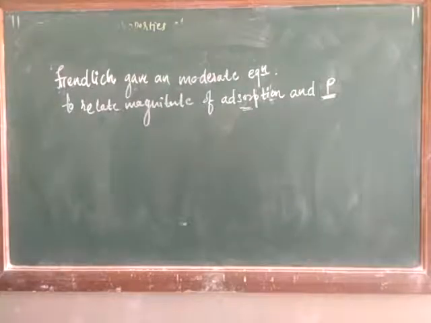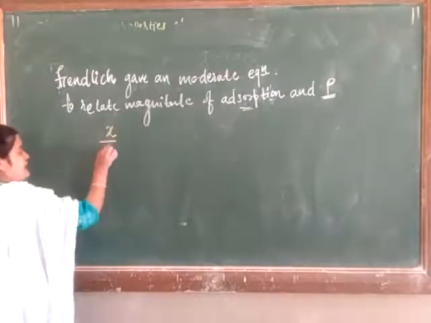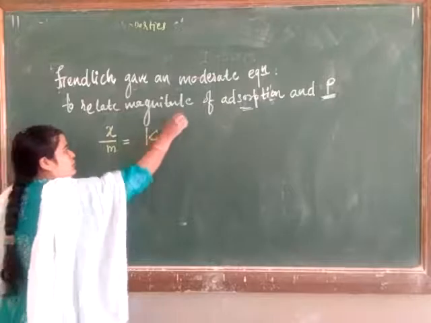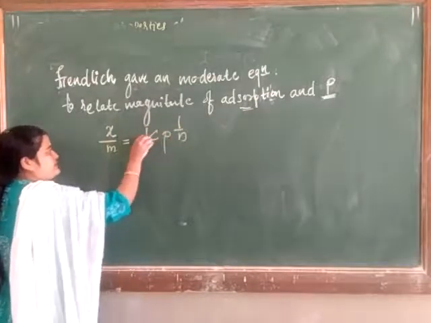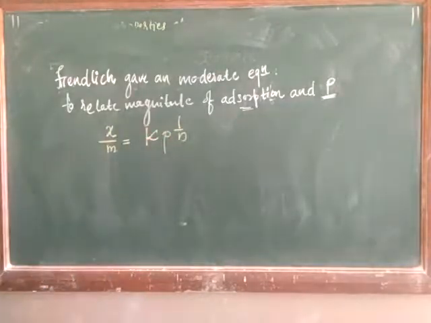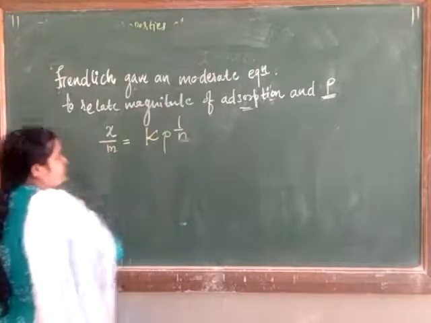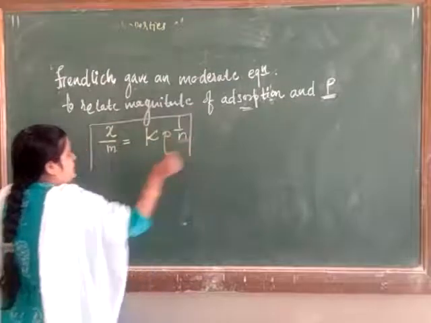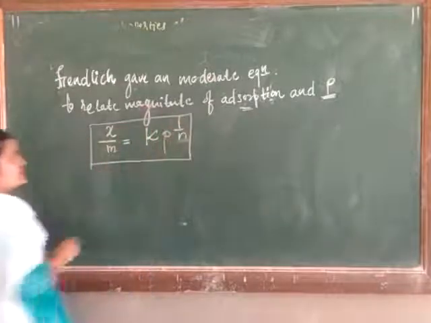Here x, it is mathematically given by x upon m is equal to Kp raised to 1 upon n. Let's see which are the terms involved in this.